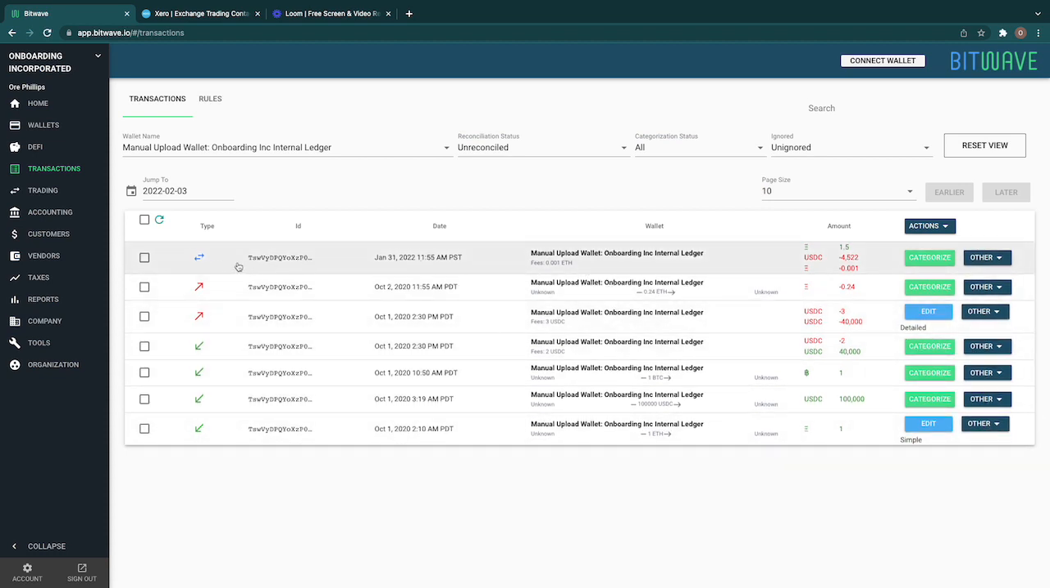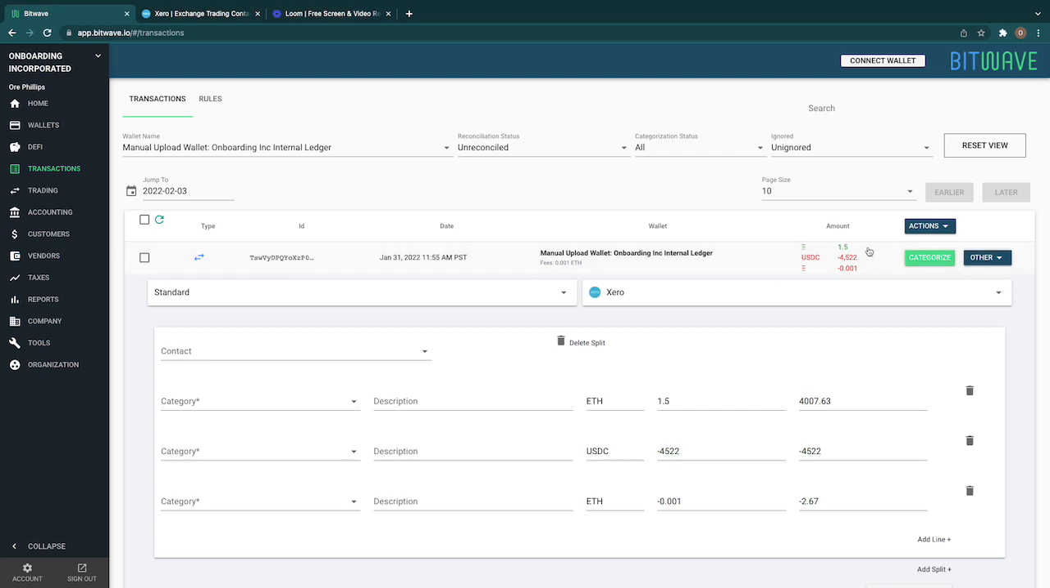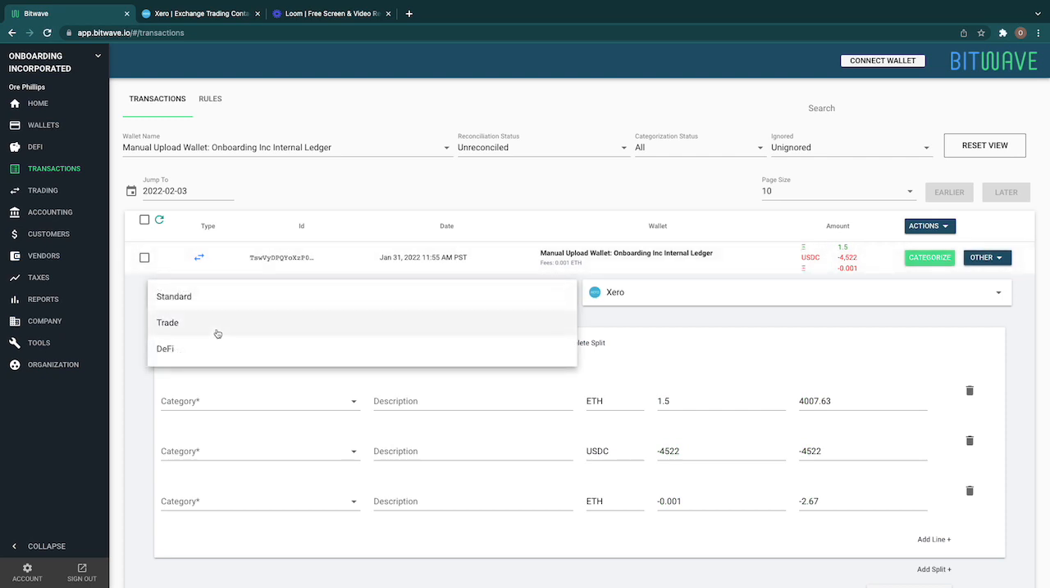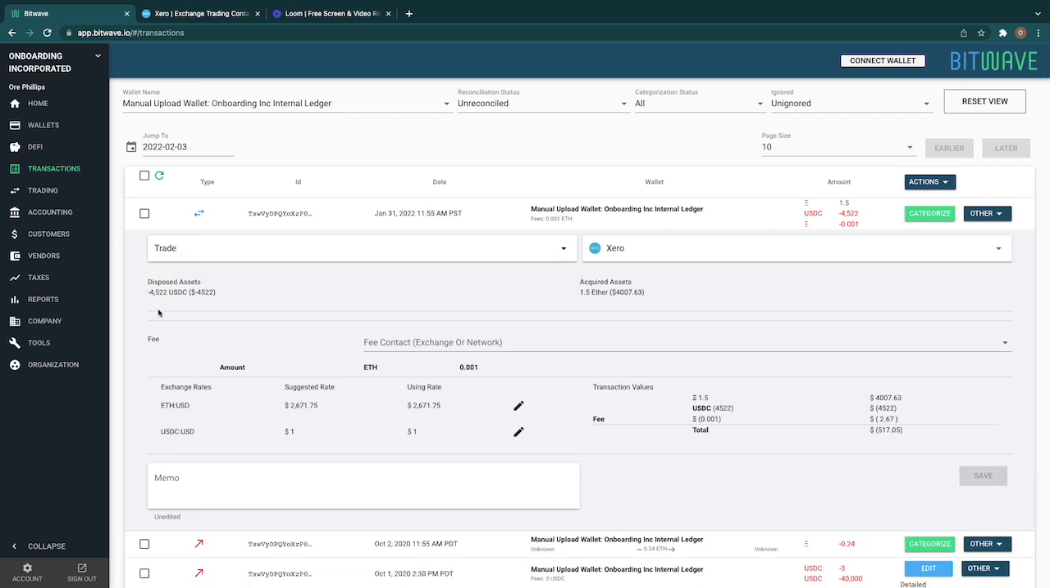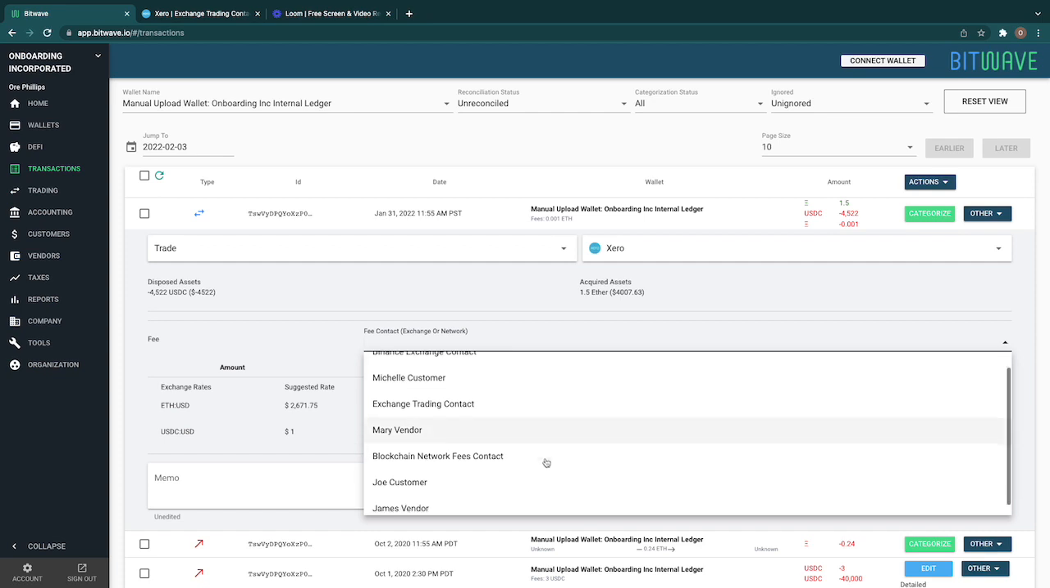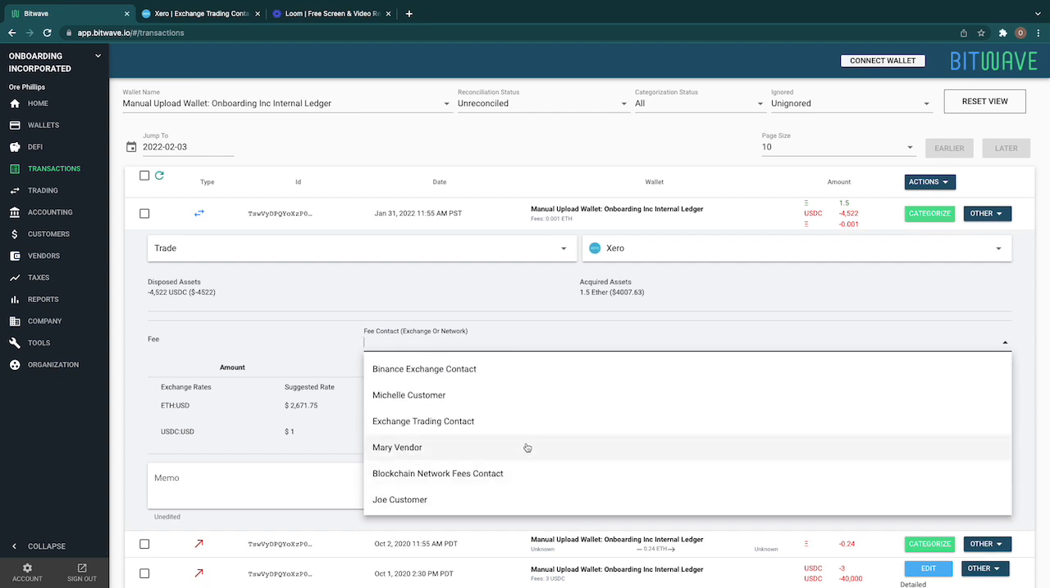The other thing I want to quickly cover here is this sign, which indicates our trades. Bitwave is intelligently able to detect a potential trade based on the nature of how the activity shows. I'm going to show that in the drop down. Again, it has restricted what's possible here based on the understanding of the transaction. So I'll select trade. Here you can see it's saying I disposed of USDC and I acquired ETH. I just need the fee contact, which I will plug in here.